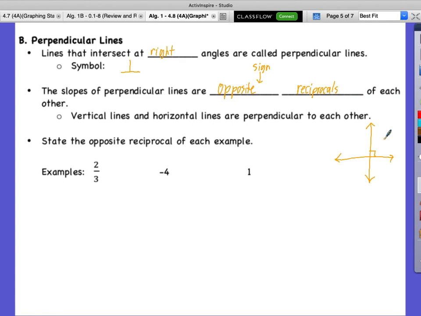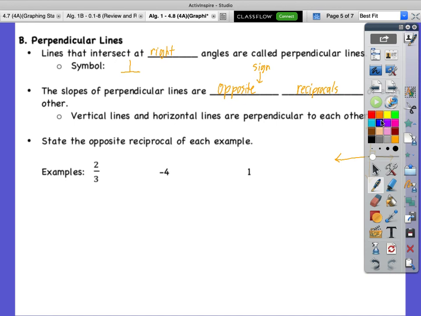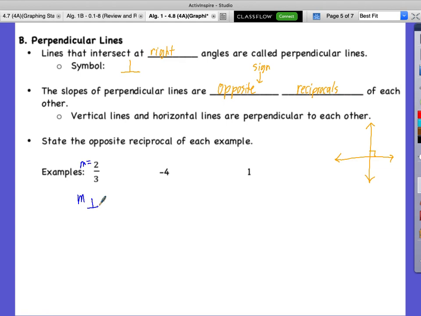Okay. So we're gonna state the opposite reciprocal of each of these examples. So if we were given the slope to be 2/3, what would our perpendicular slope be? 3/2. 3/2, but what kind? Negative. Negative, because not only does it have to be the reciprocal, it has to be the opposite sign.